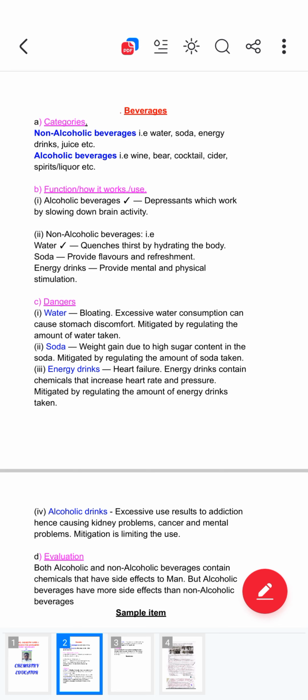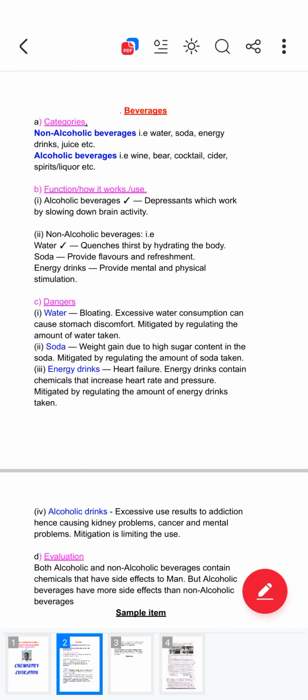Now when we go to functions, or how they work, or the use under beverages, another thing you have to know is the function, how these beverages work. For example, on Roman numeral 1, we have alcoholic beverages.